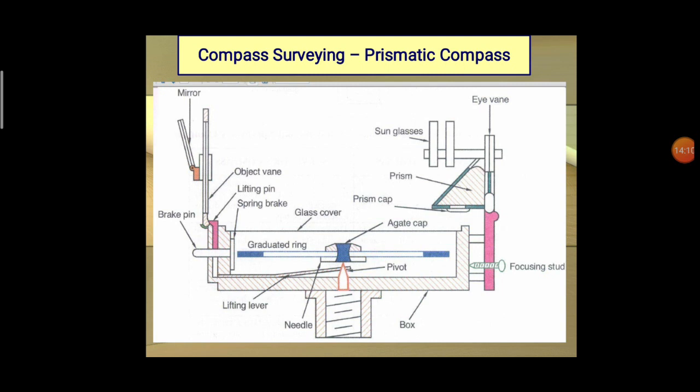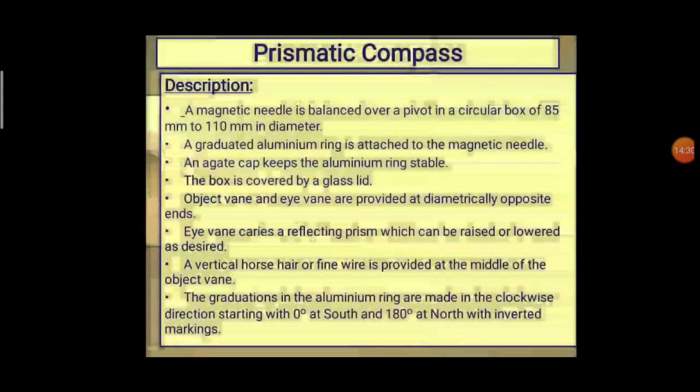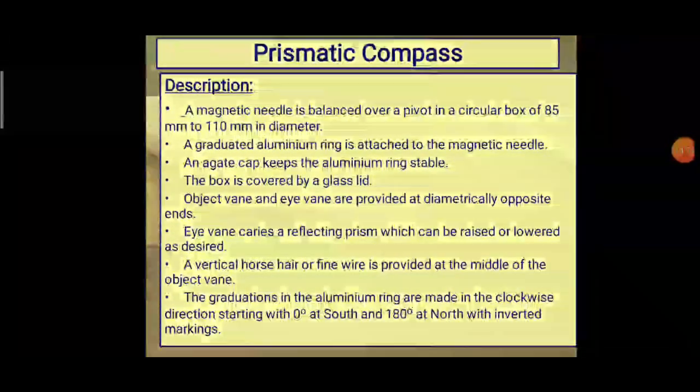The compass is fixed over a tripod with a ball and socket arrangement. Tripod means we have three rods for holding it, that is why it is known as a tripod. So this is about the prismatic compass. These are the explanations.